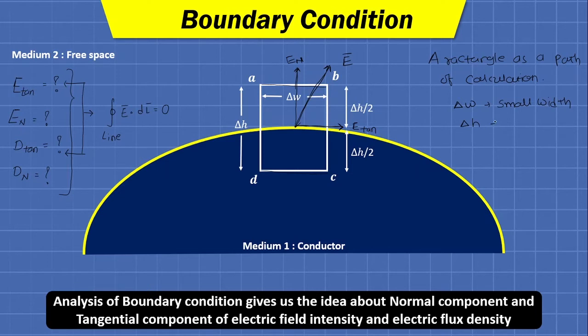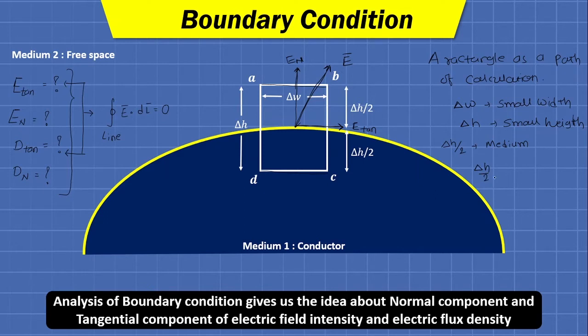Delta H will be the small height. Delta H by 2 height will be in medium 2.